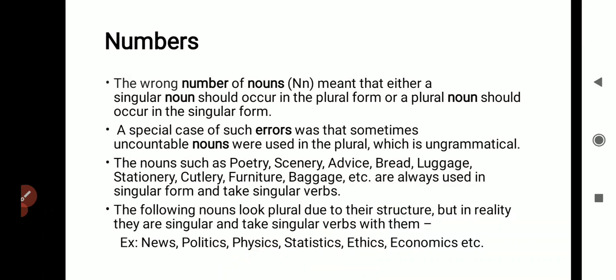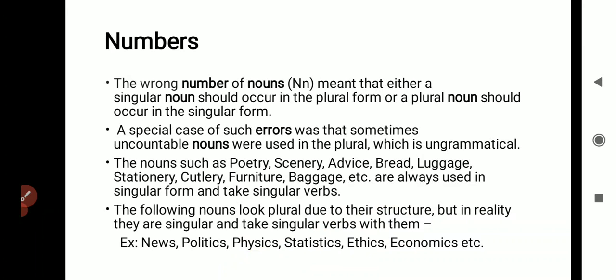One thing is fixed in our mind: if the word ends with S, it is plural. If we are asked to make a word plural, we always add S after the word. So it is not right all the time.